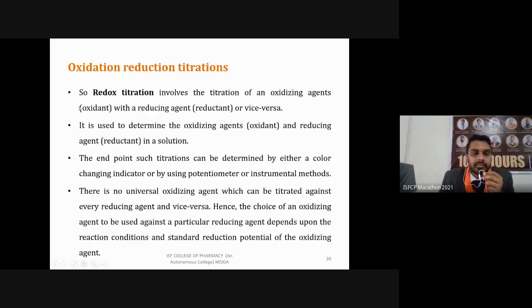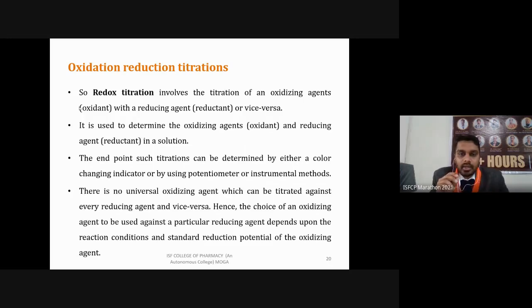Then another type is oxidation reduction titration, also called redox titration, in which two agents, one oxidizing agent and one reducing agent, are used. If we have to perform titration of an oxidizing agent, we will use a standard reducing agent. If we have to perform titration of a reducing agent, we will use a standard oxidizing agent. So it can be used to determine quantitatively the amount of oxidizing agent and reducing agent present in a solution.